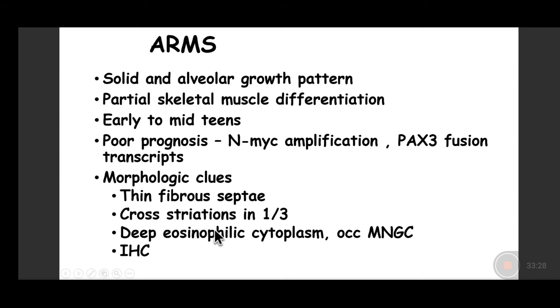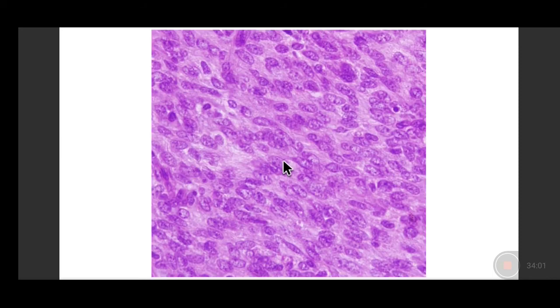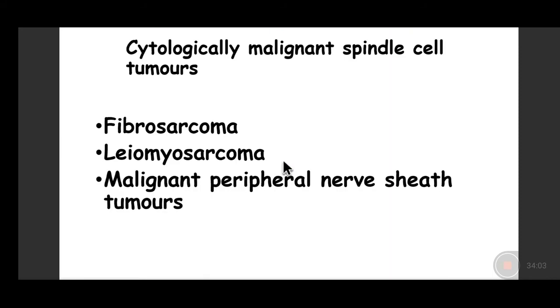They show deep eosinophilic, deep pink cytoplasm, and may sometimes show pleomorphism with multinucleated giant cells. When they show NMIC amplification, they have a poor prognosis. Why do we need to know it? Because all these patients with a malignant skeletal muscle tumor will require chemotherapy apart from surgery. Hence, if the patient has NMIC amplification, which you have been able to identify, one has to start on an aggressive chemotherapy regime. Right? So this is what it is.